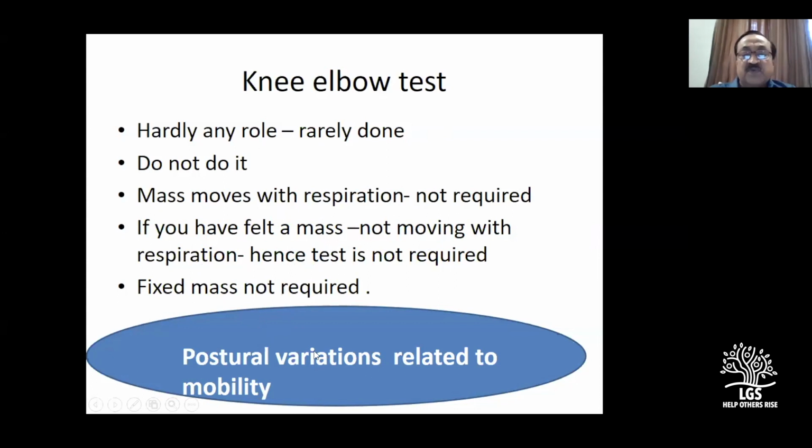Maximum you can do is what is called postural variations. Sometimes you may get a mass that has a postural variation. When I say you turn to the left side or turn to the right side, some cystadenoma of the pancreas, you may be able to feel in this way. So, but not in general. We don't do the knee elbow test.